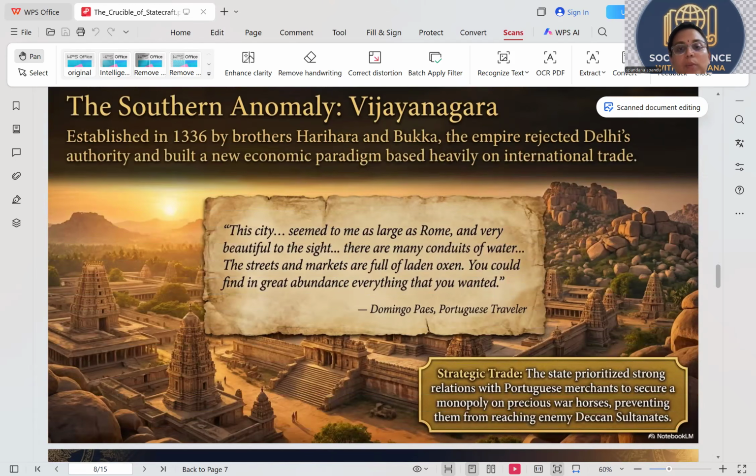The city seemed to me as large as Rome. Yeah, this was the thing I was talking about. It's Domingo Paes, a Portuguese traveler. He was telling about Hampi. What is he saying? The city seemed to me as large as Rome and very beautiful to the sight. There are many conduits of water. The streets and markets are full of laden oxen.